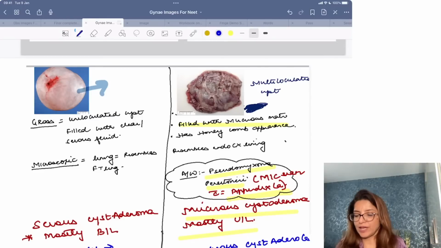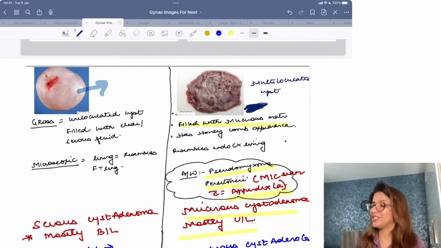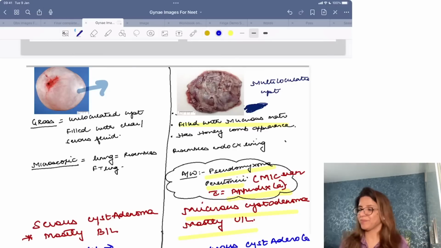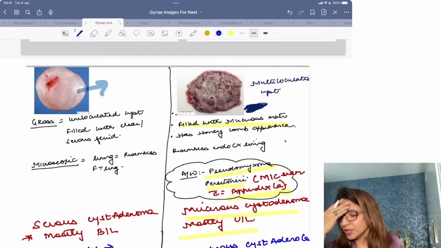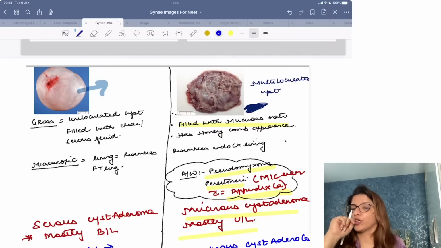Briefly about 21 hydroxylase, 11 beta, 17 hydroxy. This is not in brief. This is a lot in detail. I think I have taught this topic in the revision session which I took for you.